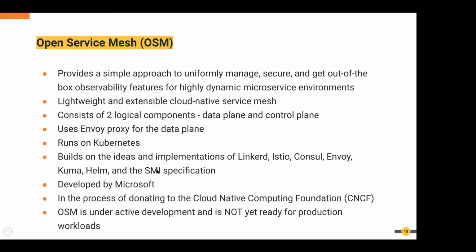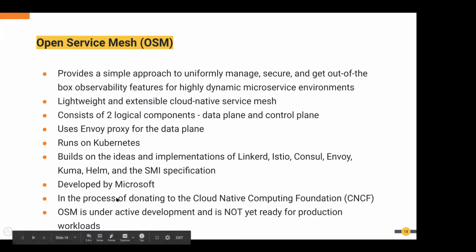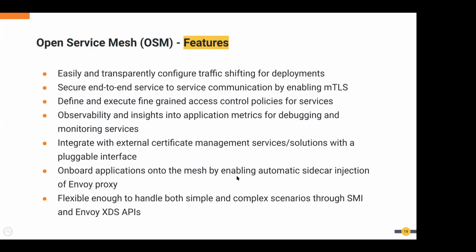So as application developers, we are not going to be fully dependent on any service mesh provider if we go through this SMI specification. This is developed by Microsoft and is in the process of being donated to CNCF. It is under active development, not yet ready for production workloads. They have clearly stated it's not production ready yet. So these are the high-level features.